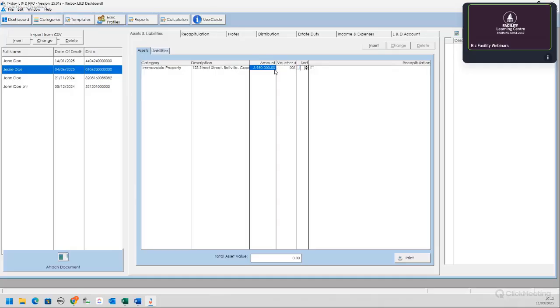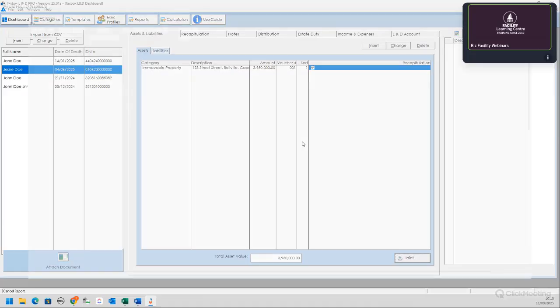Okay, so the sort is actually the sequence. And then here you need to advise, is it a recap? Must it be on the recapitulation statement or not? And this is everything that is in cash, of course, all the cash transactions. And then you can see it also adds up your total asset value at the bottom. So this is really nice to make sure that everything is being captured. You reconcile with the value of the assets, and you are also able to print it to PDF.